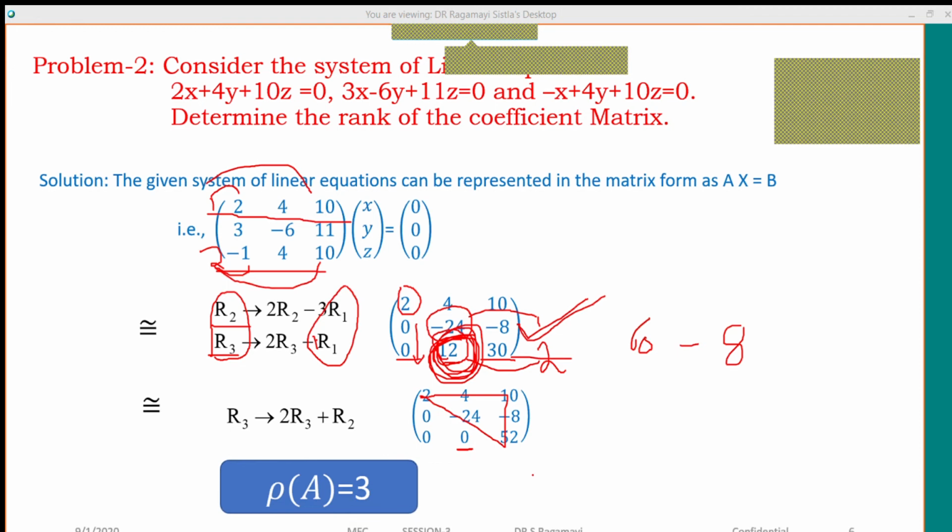Once we have this, immediately we conclude the case, that is finding the rank of the matrix. How can we find the rank of the matrix? It depends upon the non-zero rows. How many non-zero rows are present here? There are 3 non-zero rows. Yes or no? That's why what is the rank of the matrix? 3. The rank of the matrix is 3.